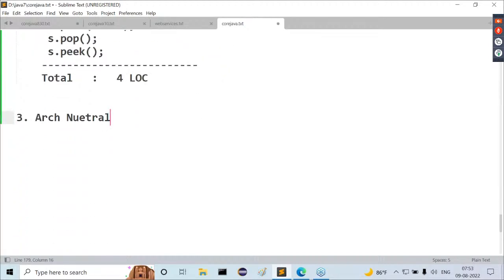Now, the third one is architectural neutral programming language. Third one is what? Architectural neutral programming language. Guys, all of you understand this clearly. All right, sir. I'll give one simple example to all of you guys. Try to understand this. Very, very simple example I'm telling you.